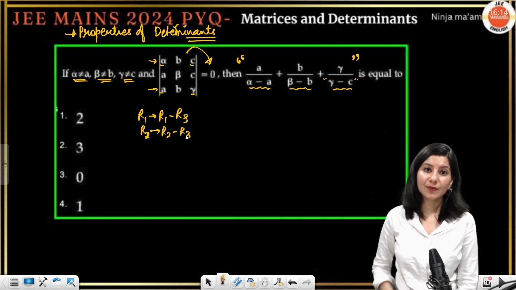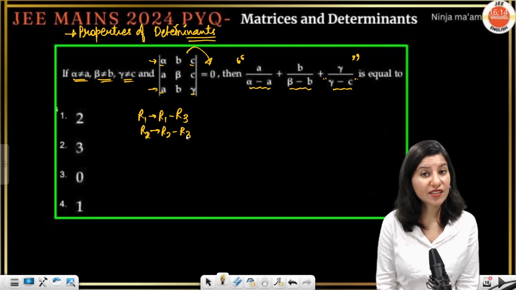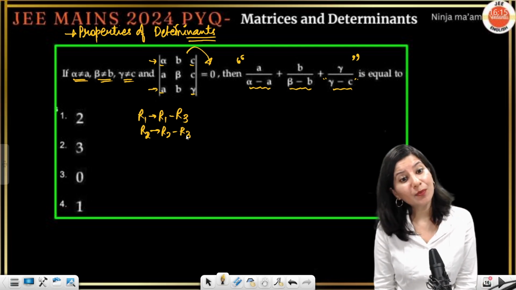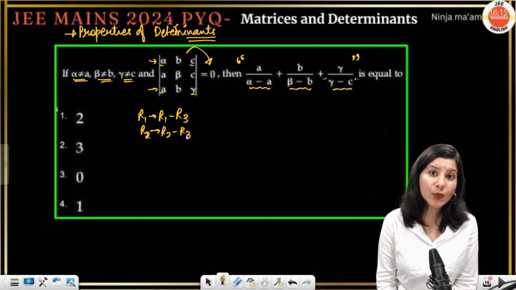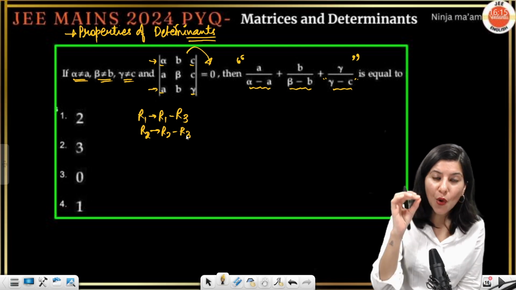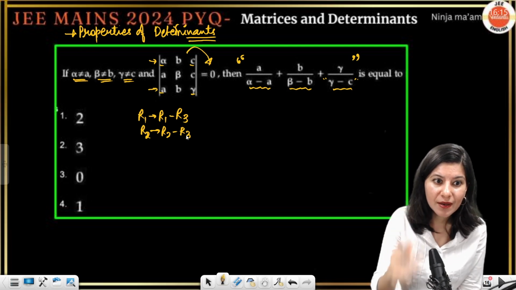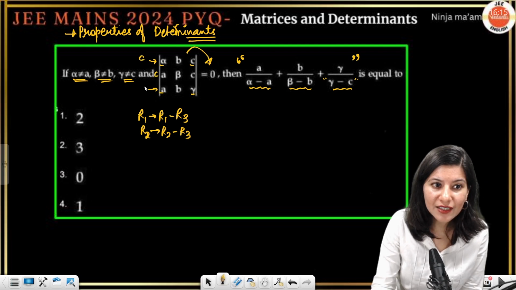Observe my row operation: I am changing R1 and R2, that is the first thing, with the help of R3, which I keep unchanged.